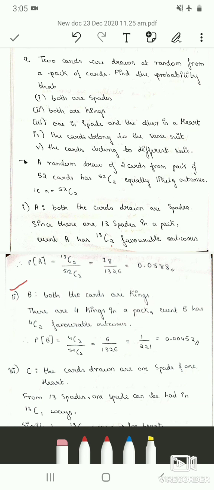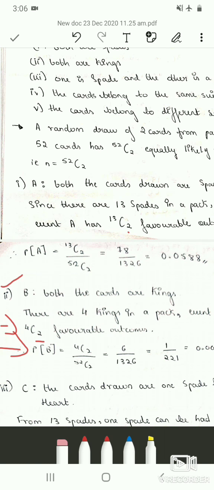Out of these we have to find the probability that both the cards drawn are kings. Therefore event B has 4C2 favorable outcomes. Here 4 is the number of kings in a pack and out of those we are drawing 2 cards. Therefore m is 4C2. Therefore probability of B is 4C2 divided by 52C2.